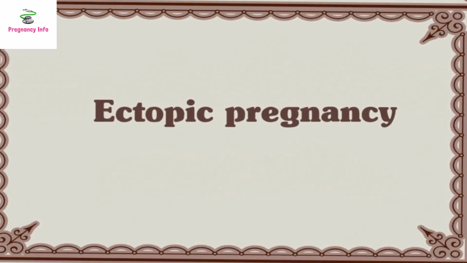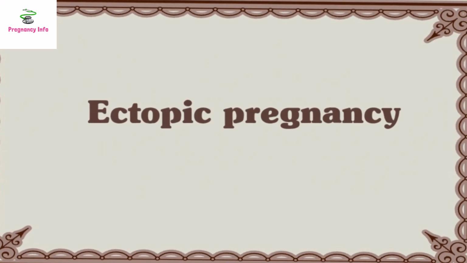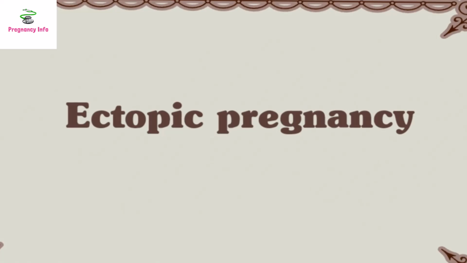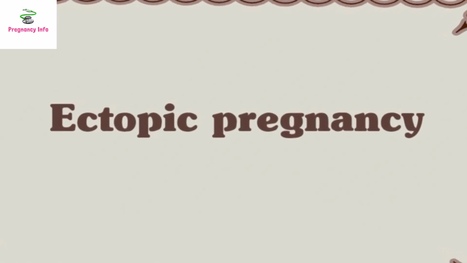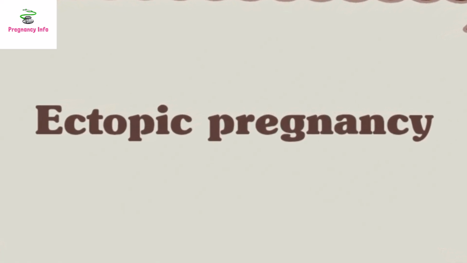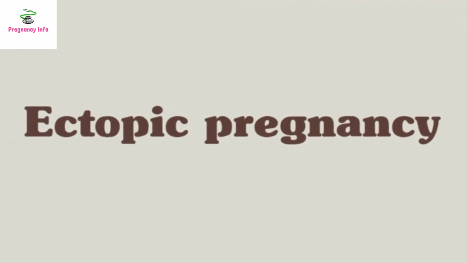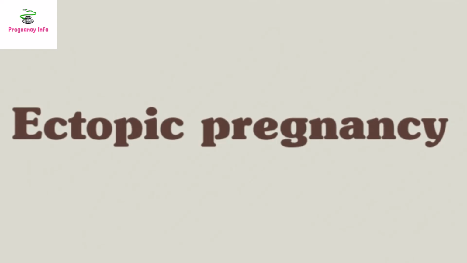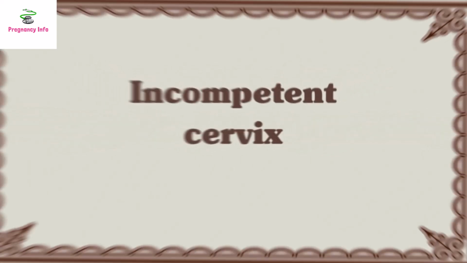Ectopic pregnancy. A fertilized egg implanted outside of the uterus is an ectopic pregnancy. The egg generally settles in one of the fallopian tubes. Because of the space limitation and the lack of nutrition tissues there are, a fetus cannot properly grow. An ectopic pregnancy can cause severe pain and damage to a woman's reproductive system.